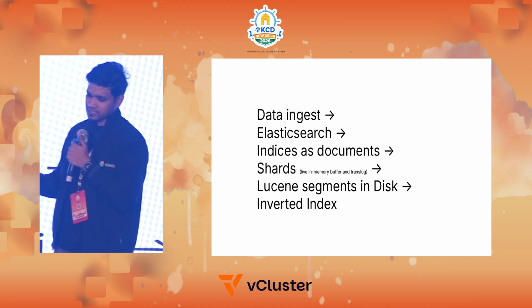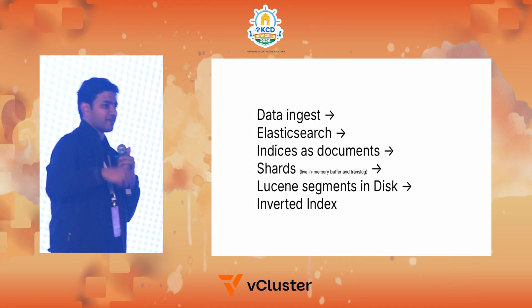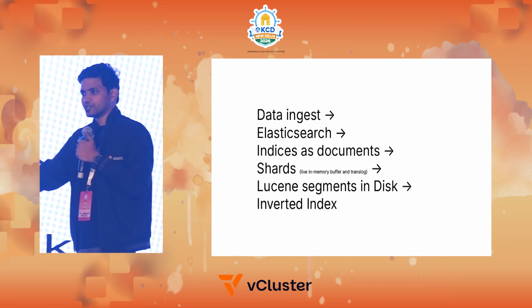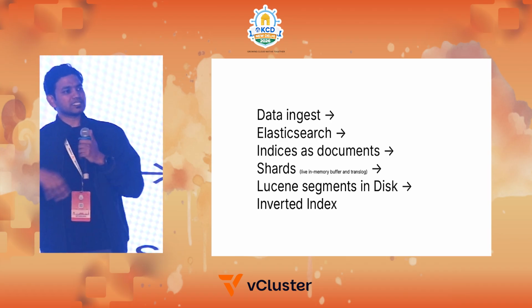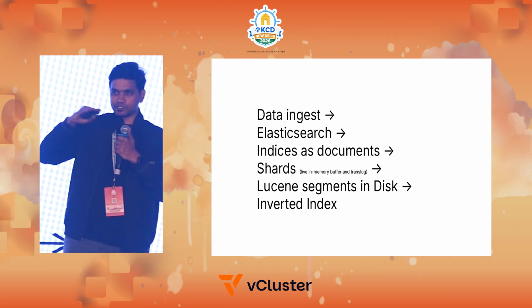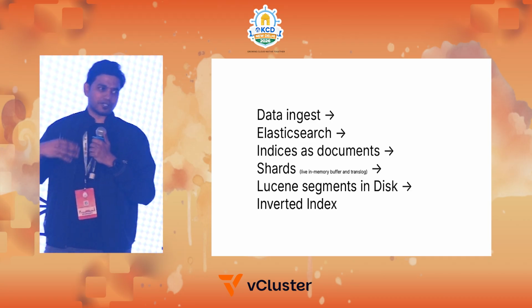Once it has the Lucene segments, you can do a flush. A flush is nothing but taking all the data and pushing it to the disk. So then that will become a commit. That is the actual process of how Lucene is integrated with Elastic and how Lucene works.